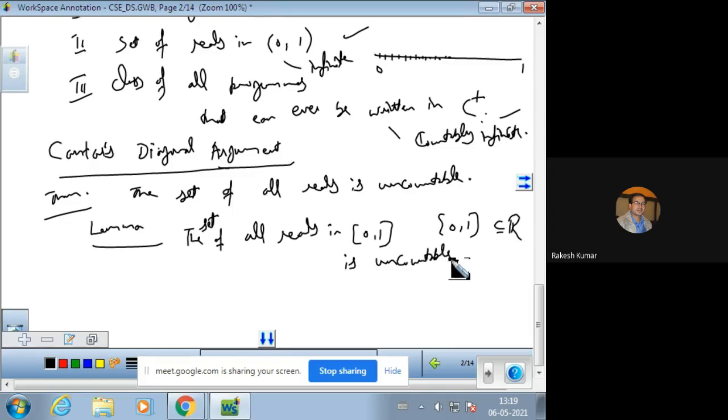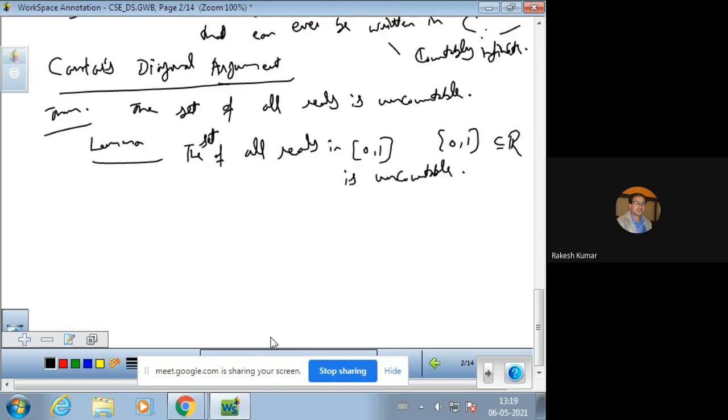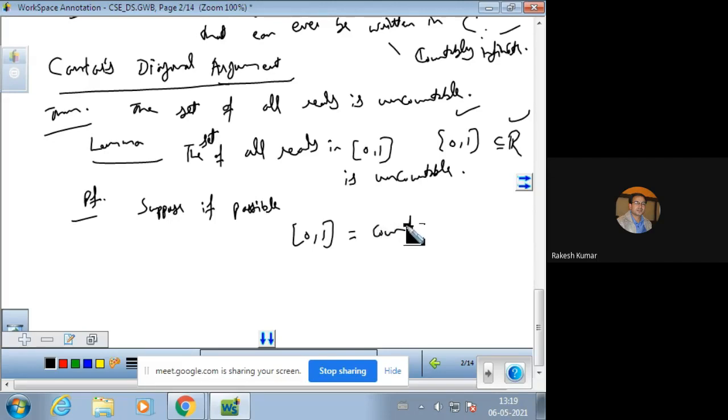If we prove this, then automatically the set of all reals will be uncountable, because if the subset is uncountable, then the superset will automatically be uncountable. So for the proof of this, suppose, if possible, this is very important, we are supposing that the set of all reals in 0, 1 is countable. This is what we are supposing.